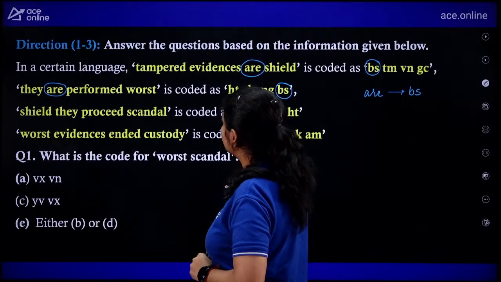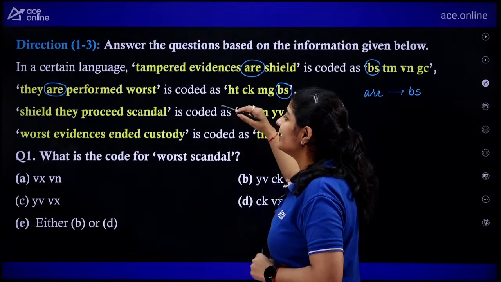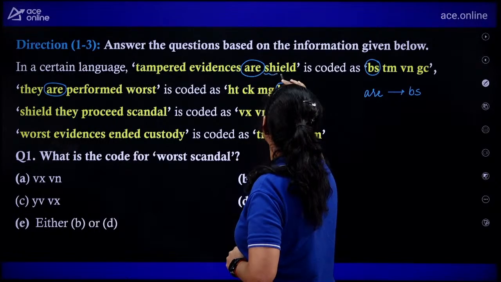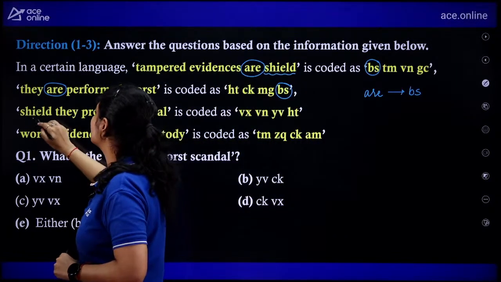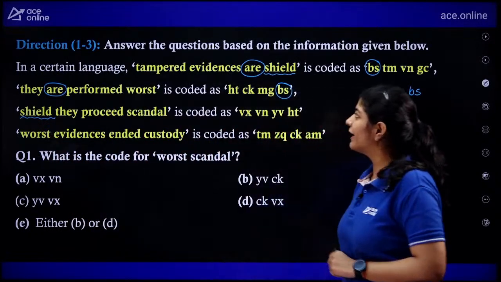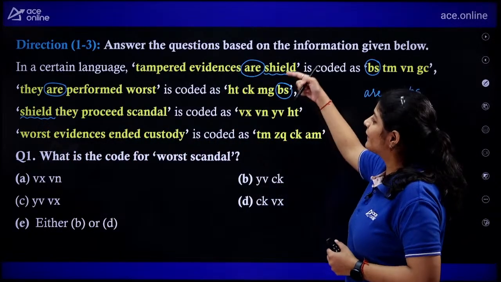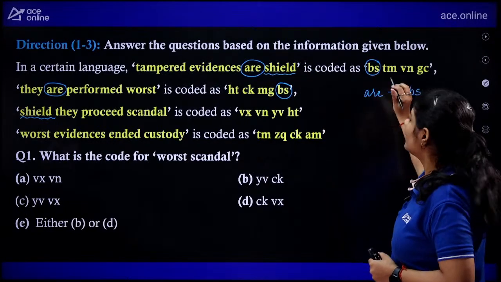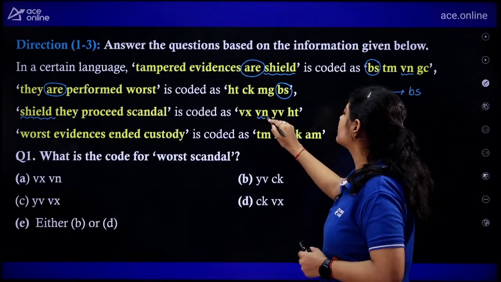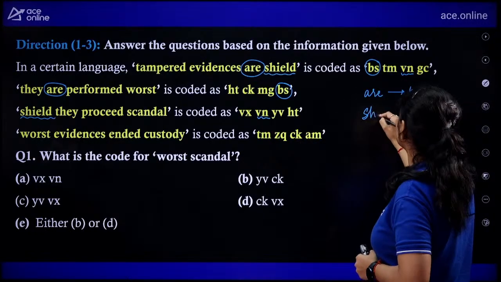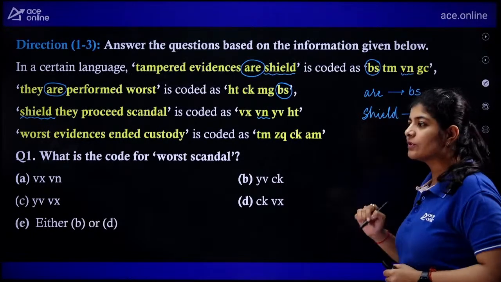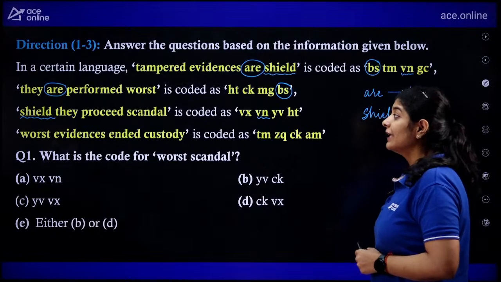The next one. So the next word that I can see is shield they proceed scandal. Okay. So here we have shield and here also we have shield, right? Now, do we have anything else common between these two lines? No. So now we need to work on the common code. Here we have VN, here also we have VN. So we can say that for the shield, we are using VN. Next.